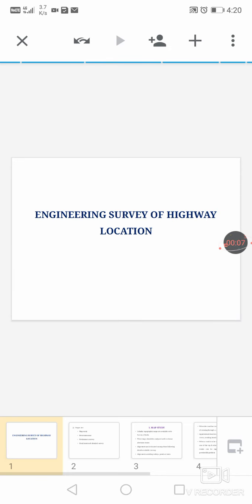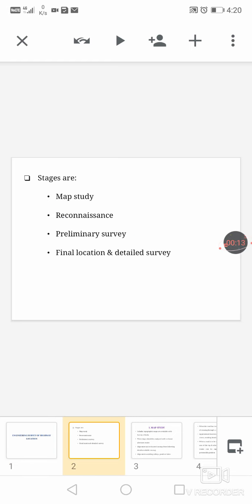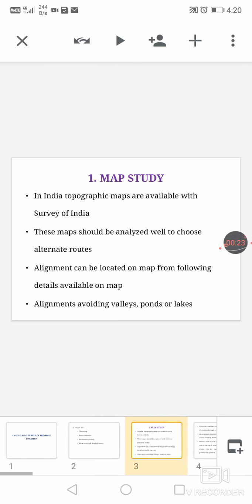So today we have to study the engineering survey of highway location. It involves mainly 4 stages: map study, reconnaissance, preliminary survey, final location and detailed survey. First one is map study.